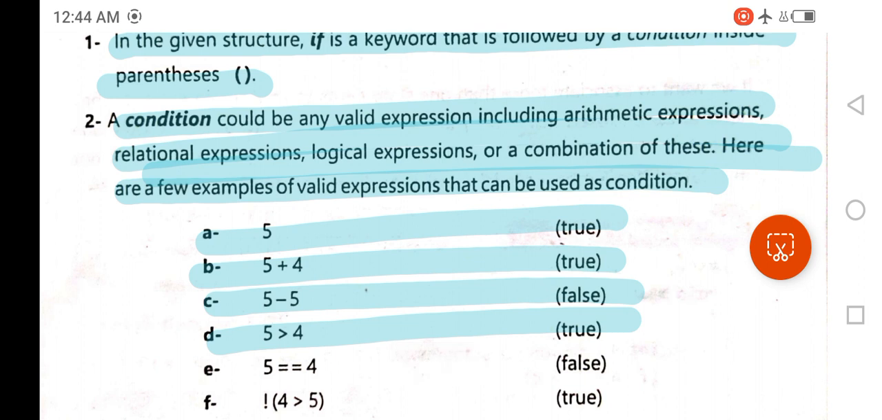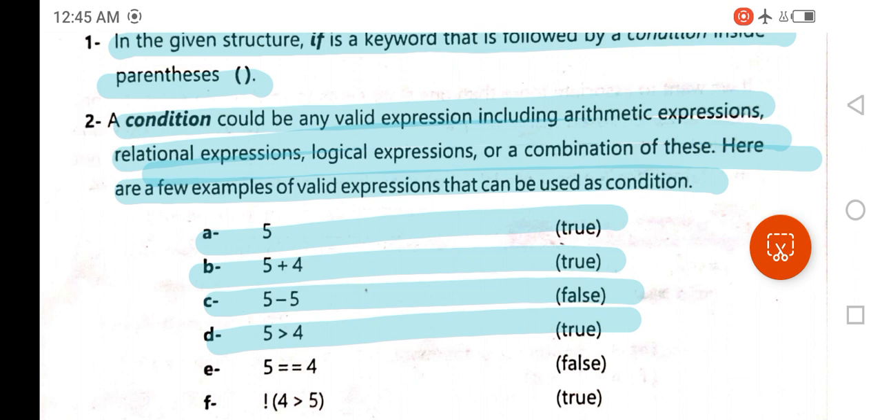Here are a few examples of valid expressions that can be used as condition. A, 5, its value is true. Every non-zero value is true. The next one is 5 plus 4. Its value is also true. And the condition next to C is 5 minus 5, which is false. The next one is 5 greater than 4. Its answer is also true as 5 is obviously greater than 4.